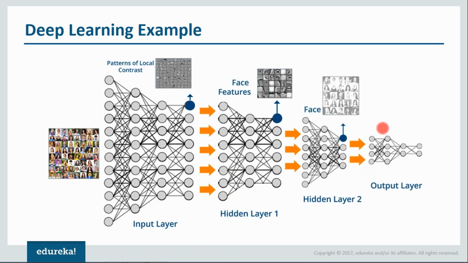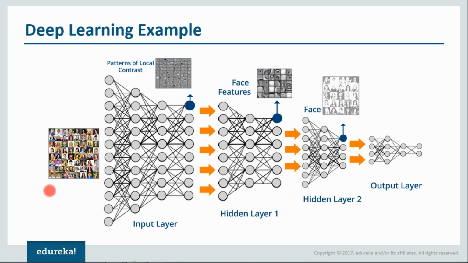Now, basically, you can add more hidden layers to solve more complex problems. For example, if I want to find out a particular kind of face, for example, a face which has large eyes or which has light complexion, I can do that by adding more hidden layers. And I can increase the complexity also at the same time if I want to find which image contains a dog. For that also I can have one more hidden layer. So as and when hidden layers increase, we are able to solve more and more complex problems.